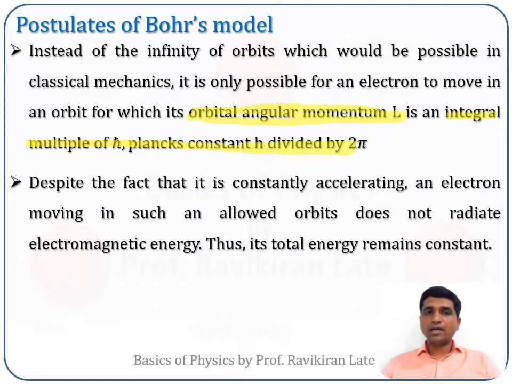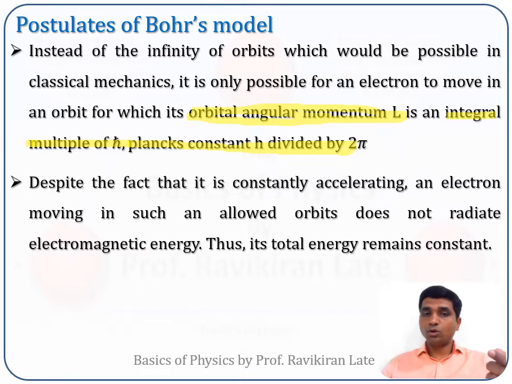And he proposed that despite the fact that it is constantly accelerating, because its direction of velocity is changing at each point, in such an orbit these accelerated electrons do not emit electromagnetic radiation.